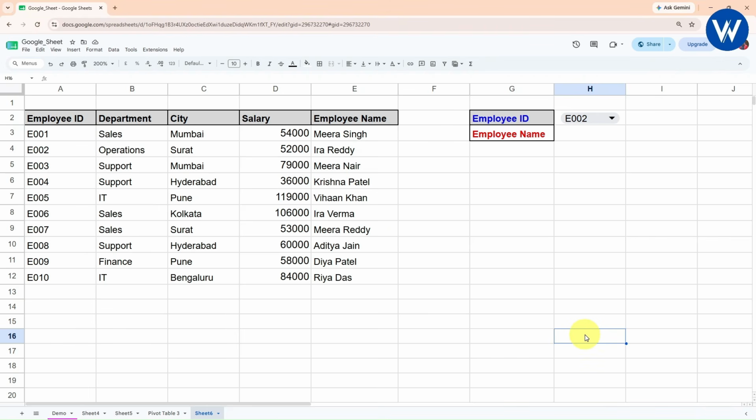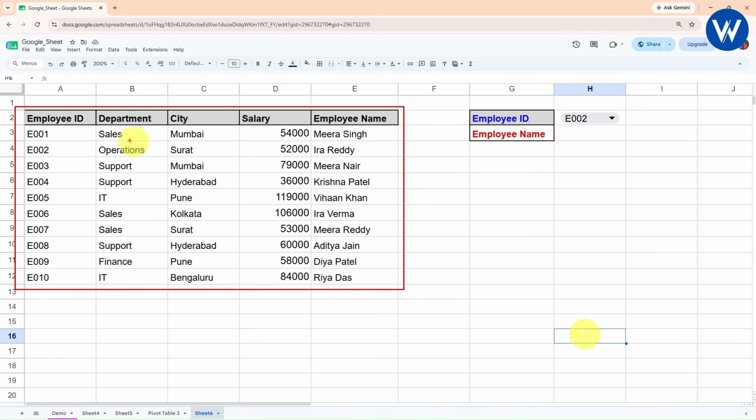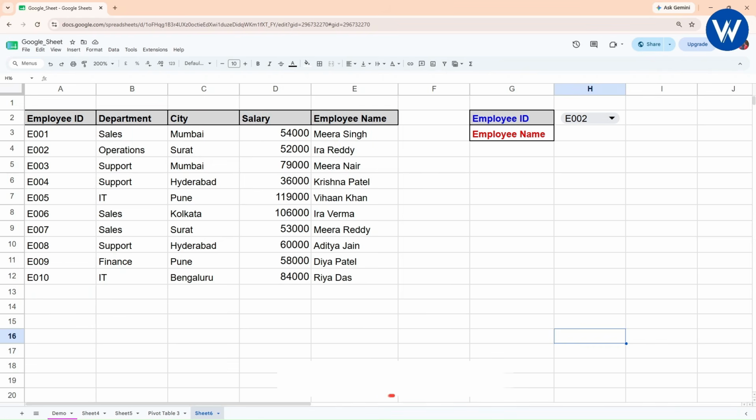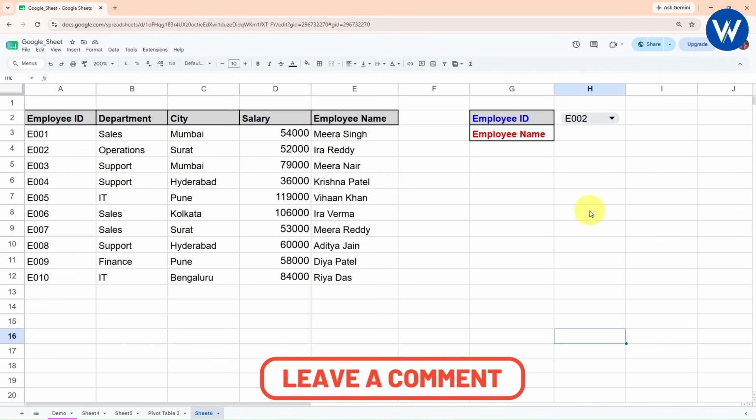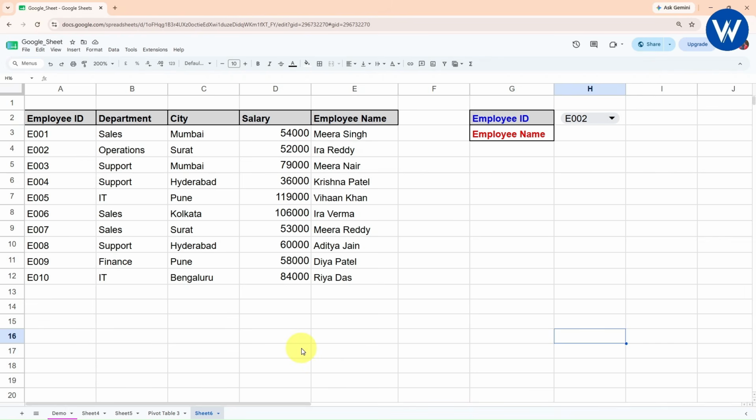Now let's see what is the use of the VLOOKUP function. Here I have taken one new data which contains an employee ID column, department column, city column, salary column, and employee name. I think most of you already know what is the use of VLOOKUP. If you know, let me know in the comment section. If you don't know, don't worry guys, because when you are going for an interview, most interviewers may ask you the VLOOKUP formula as well as the XLOOKUP function.